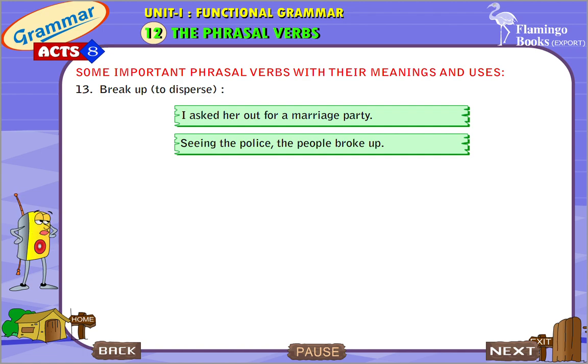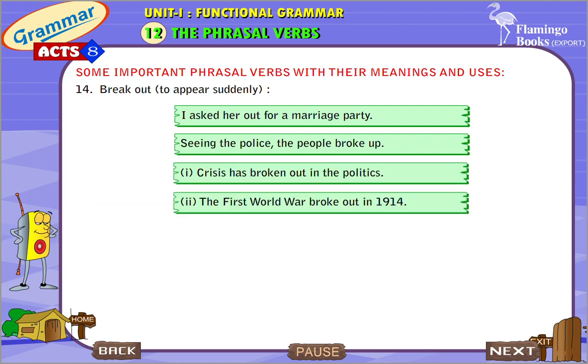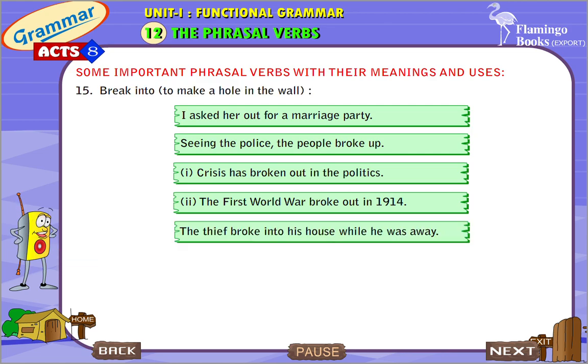Break up: to disperse. Seeing the police, the people broke up. Break out: to appear suddenly. Crisis has broken out in the politics. The First World War broke out in 1914. Break into: to make a hole in the wall. The thief broke into his house while he was away.